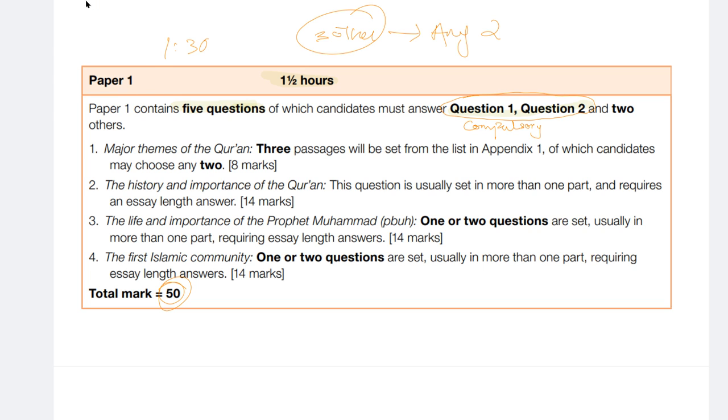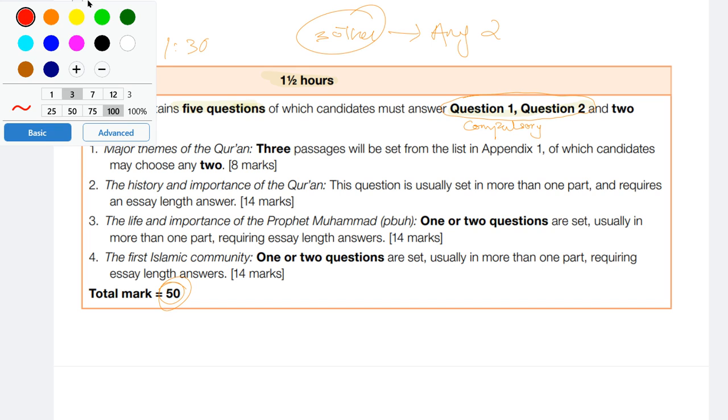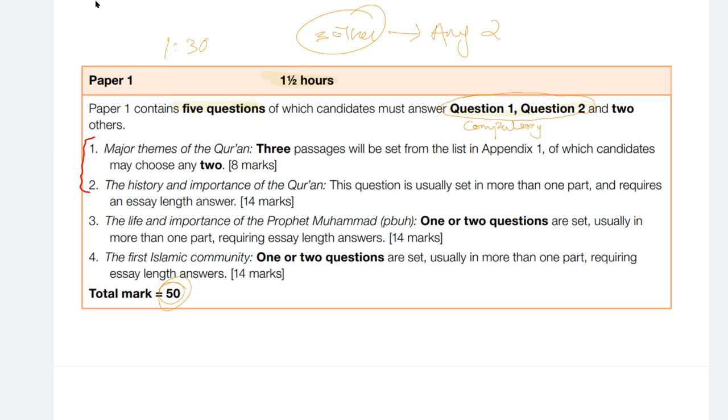As I mentioned earlier, the change is not very big. The only change is that this time, apart from the first 2 questions, they've also introduced what sections the other questions would be from specifically. Initially in the Cambridge syllabus, you could not see these specifications; they would not mention these.